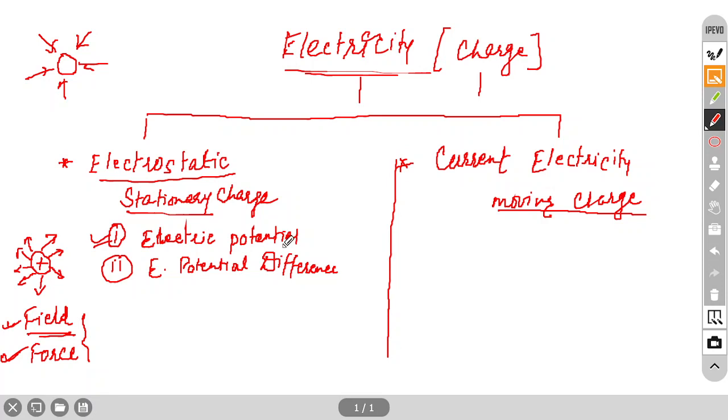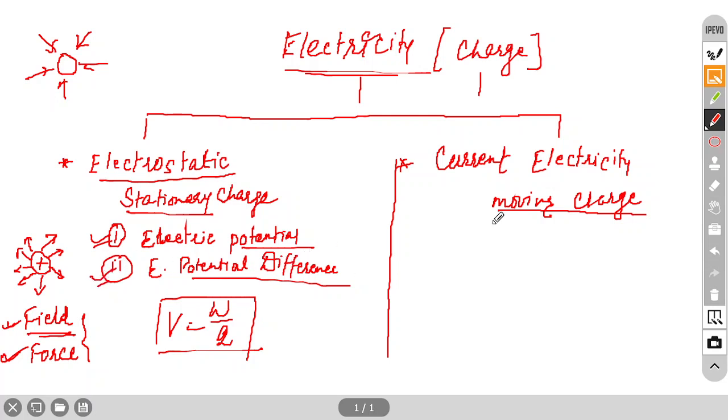So only two topics: we have to understand potential and potential difference and the formula, and based on that formula we have to solve some numericals. One formula we have, V equal to W by Q. This is the general formula for potential and potential difference both. But there is a difference between these two terms, which we will discuss, wait.